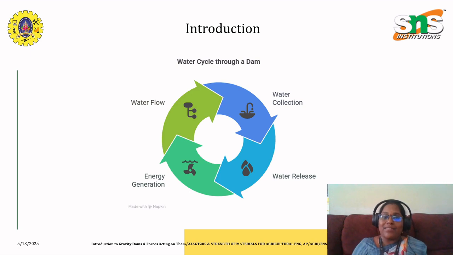So these kinds of structures are interrelated in these four categories. They help us generate hydroelectric power, store water and release it whenever it is necessary, and also regulate its flow. Also, whenever there is any centrifugal force or any kind of dynamic load caused by a flood, everything will be held still with the help of its commanding nature. This is how these kinds of dams play a major role.